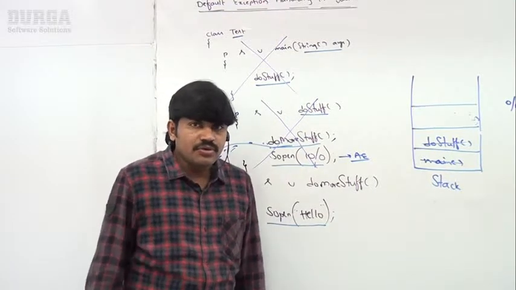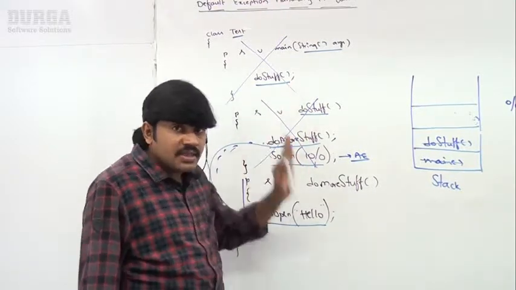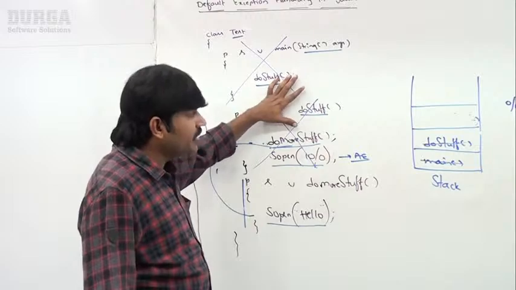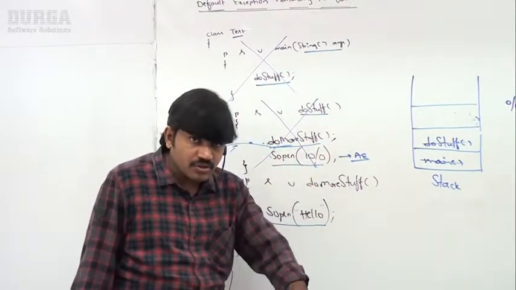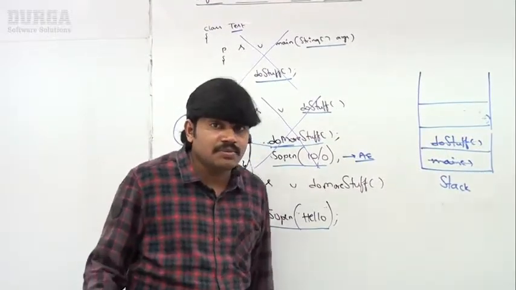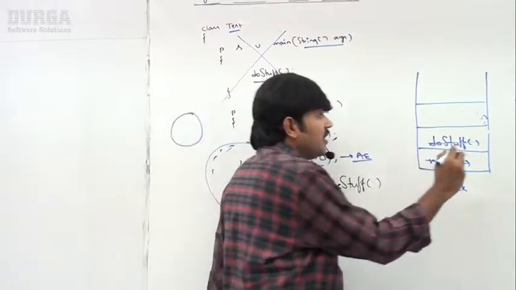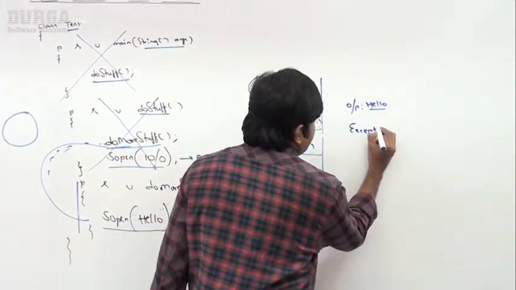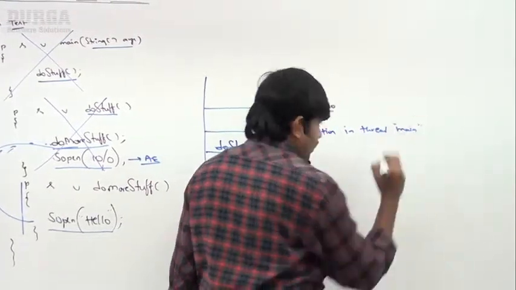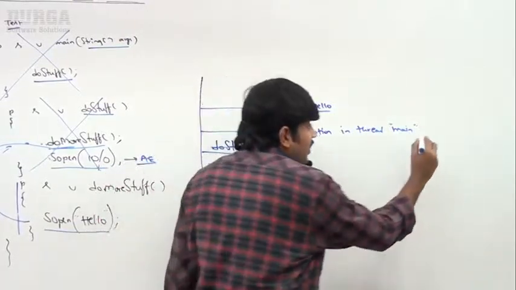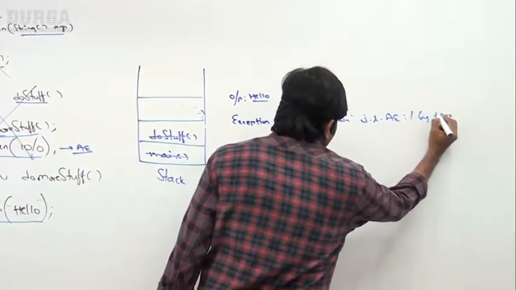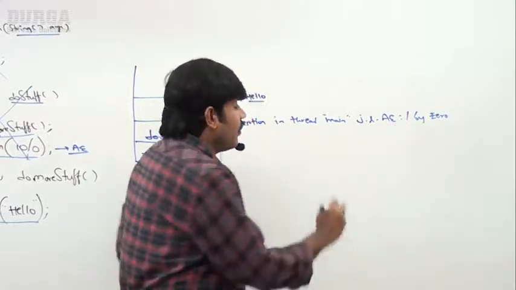Now the JVM is responsible for handling this exception. The JVM delegates this responsibility to the default exception handler. The default exception handler prints the exception information to the console and terminates the program abnormally. In which format does the default exception handler print exception information? Exception in thread main, then the name of the exception: java.lang.ArithmeticException, and the description: division by zero.